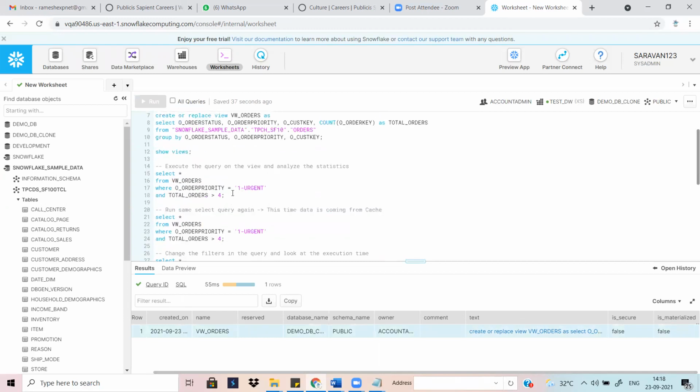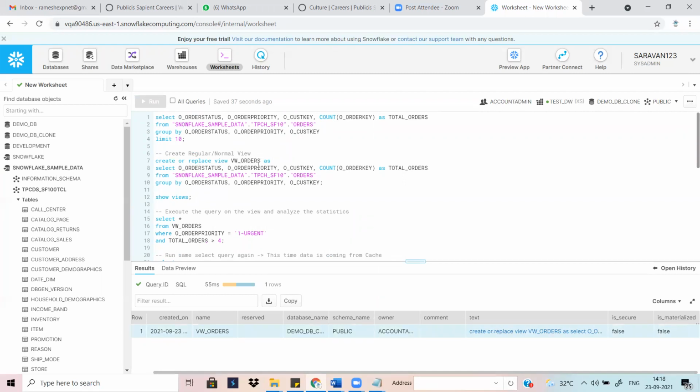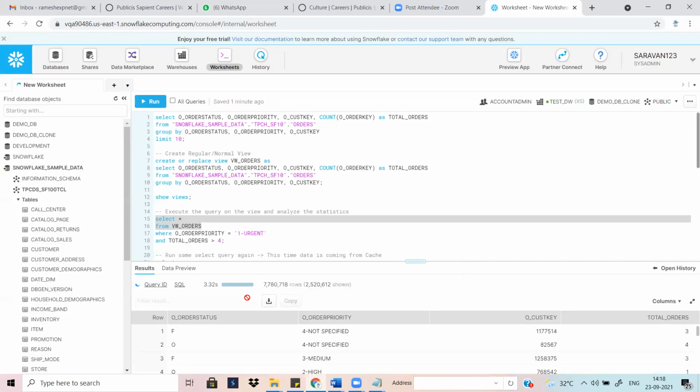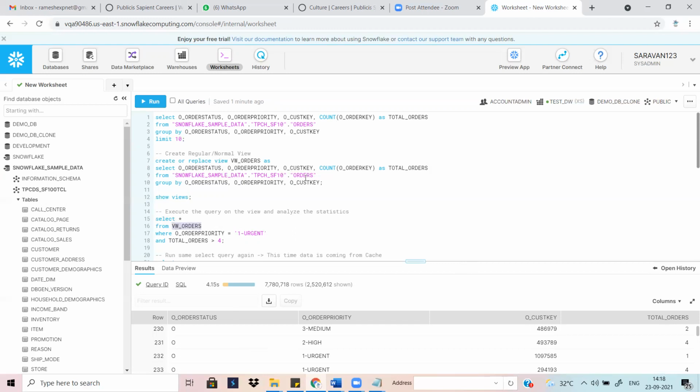Okay. Then if I want to select from the view once you have created it, select star from this view order. On top of that, you can also filter; whatever filter you want, you can apply. So this is the data. Select star from data, there are 10 rows coming, the limit is 10 now. Yeah, select star from view orders. There is some data because we are not selecting 10 here.